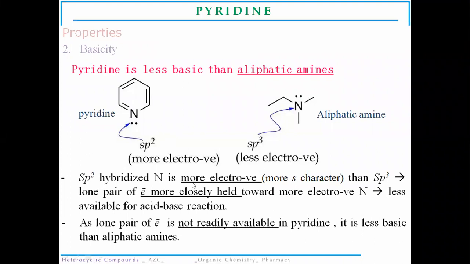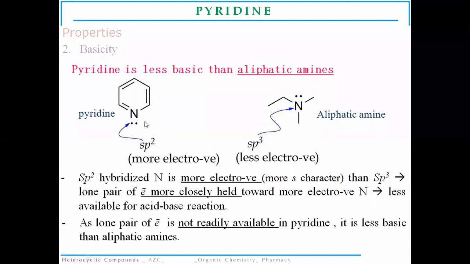The sp2 hybridized nitrogen atom in this ring behaves with more s-like character instead of p-like character. So the lone pair of electrons on the nitrogen atom of pyridine is closely held by the more electronegative nitrogen atom. That's why it is less available for the acid-base reaction.